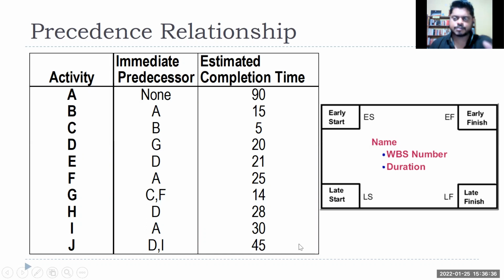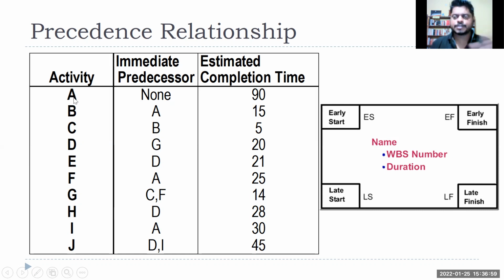But first let us put this into a schedule. Let us try to build a schedule. What information do we have? We know that to complete the project we need to complete all these activities, and for each of those activities we have an estimated completion time. So I have to create a network diagram. How will I create that?